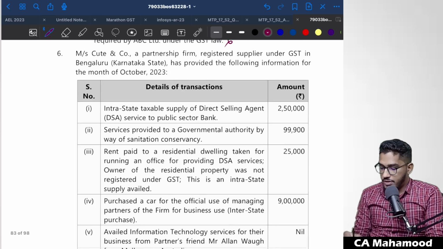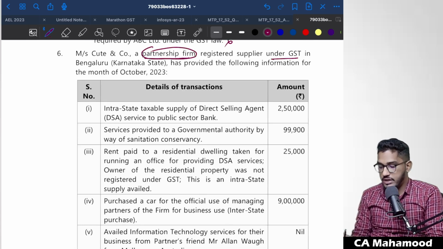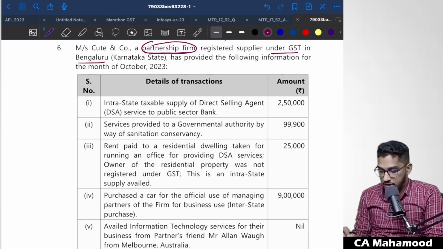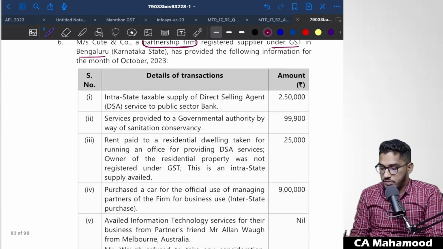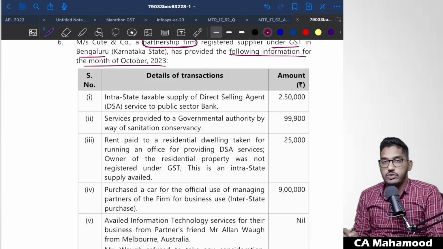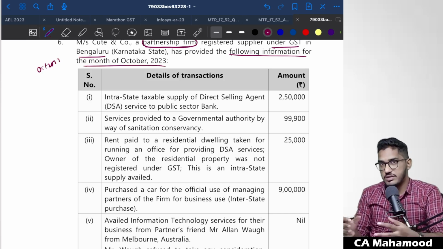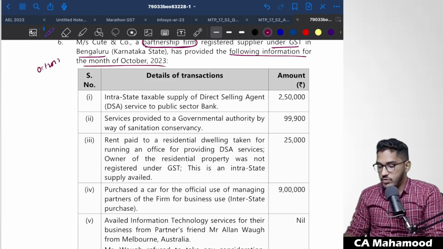Mrs. Cute and Co., a partnership firm, registered supplier under GST. So it is a partnership firm and they are already registered under GST. In which state? In Bengaluru, Karnataka state. So they have obtained registration with the Karnataka state. They have provided the following information for the month of October 2023. So for the month of October 2023, they have given some of their business transaction details here. Let us see what they are.